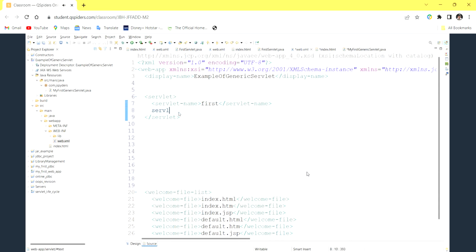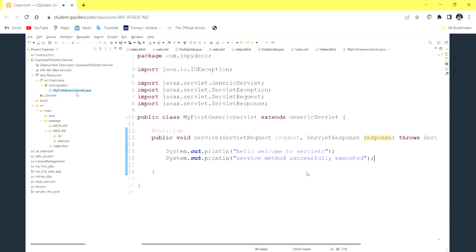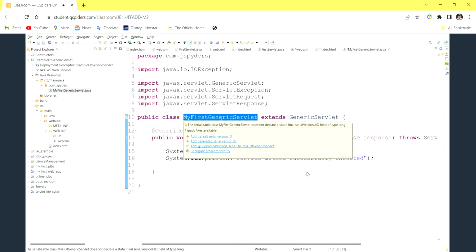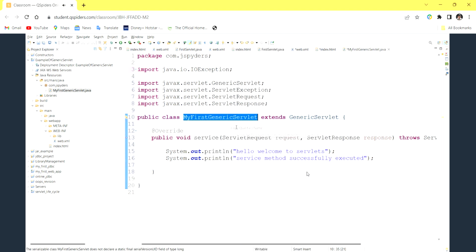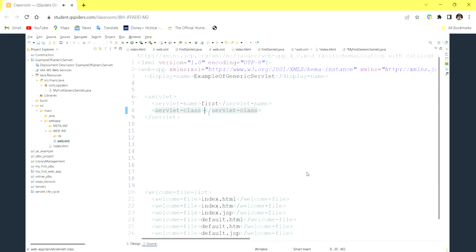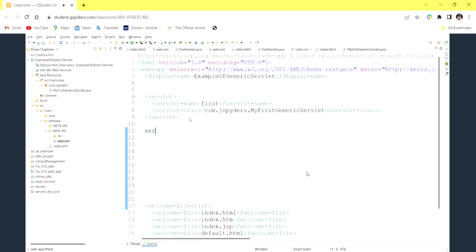Here I will take the servlet class. The class is nothing but the fully qualified name. So I'm going to select my class, right click on it, copy qualified name, then come to web.xml and paste it. Then next you have to map it.